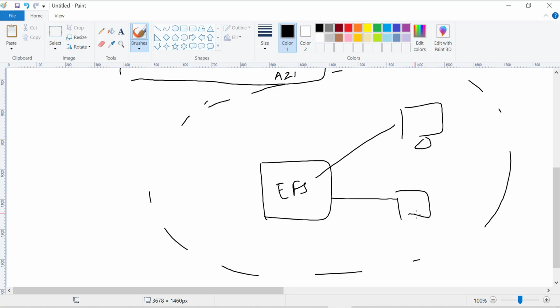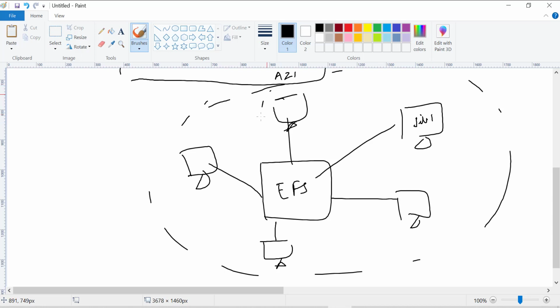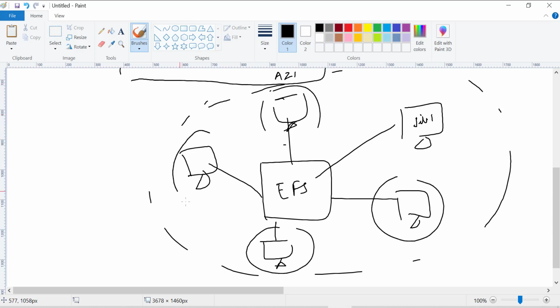So we have multiple EC2 machines in a single region, and it can support even thousands of machines altogether. There could be a single source of file. If from here someone has uploaded some file one, it will go into the EFS, and since it's being shared by even thousands of EC2 machines, all of them would be able to see this file one. Now let's move to the lab and see what we can do.